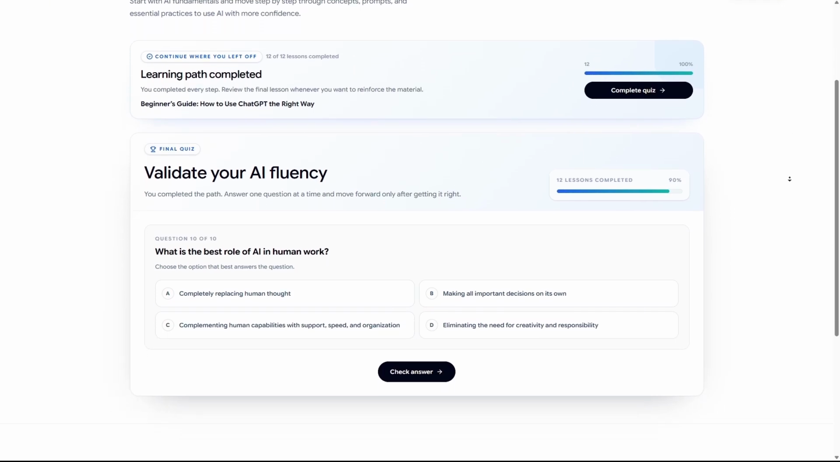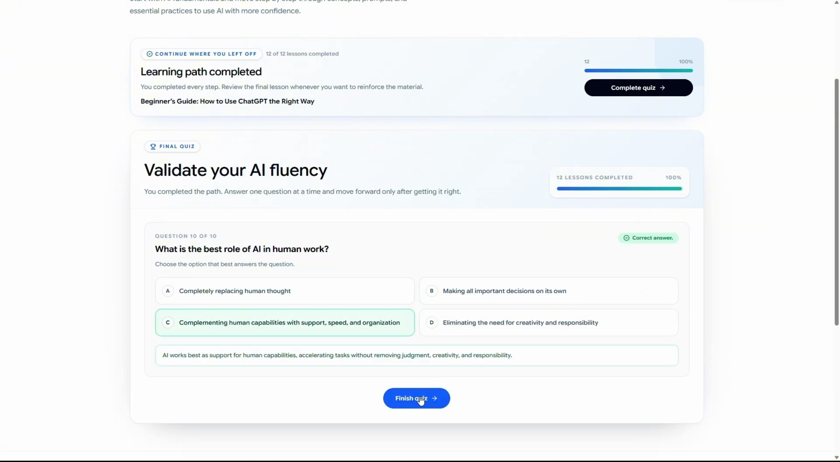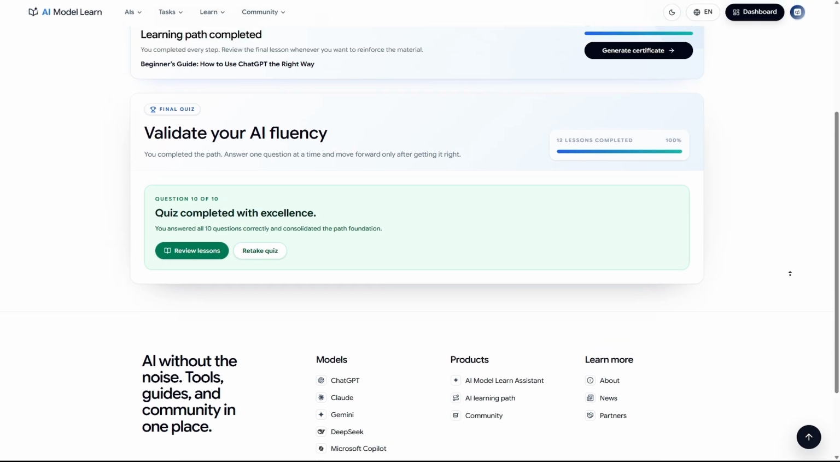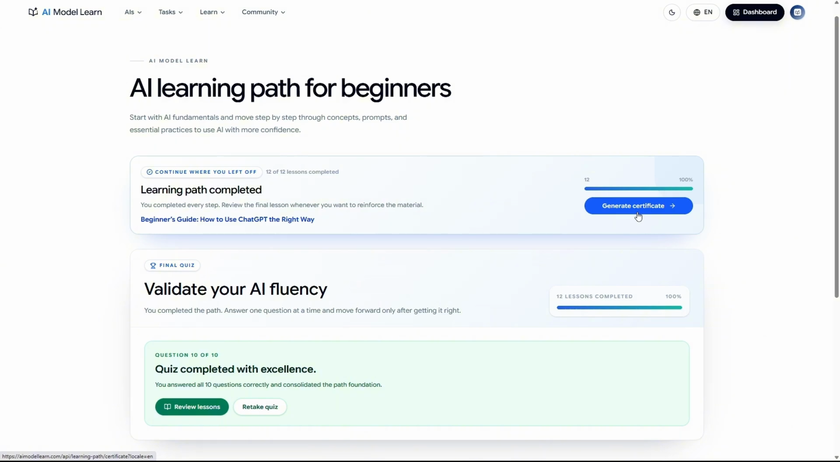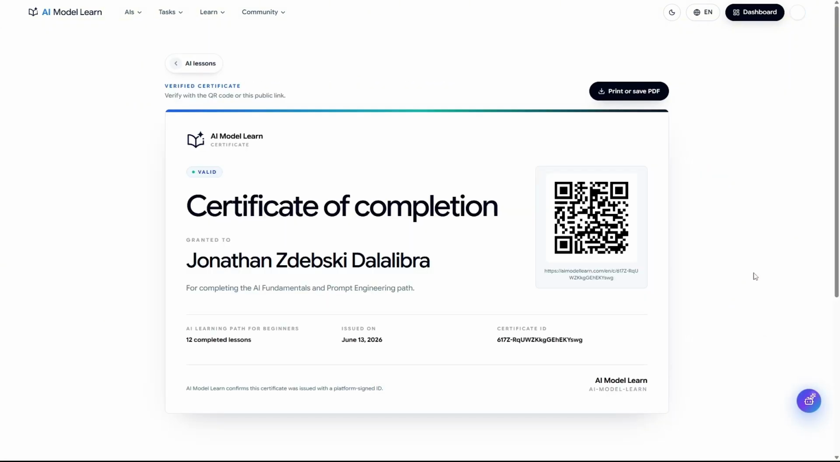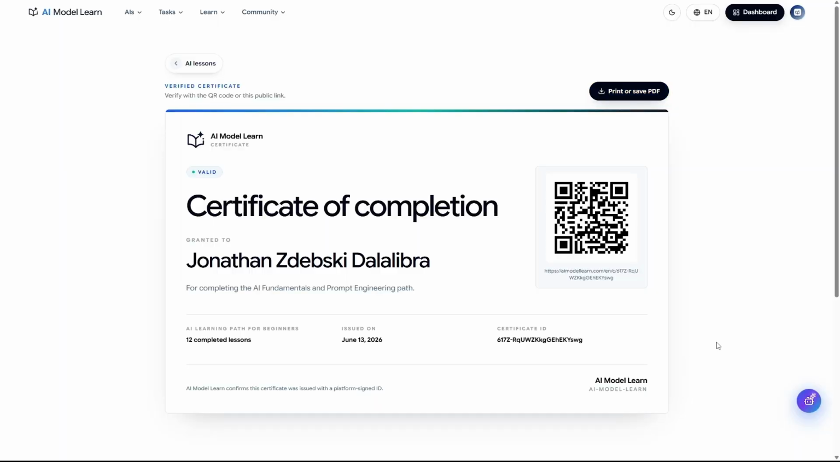After completing all 12 lessons in the learning path, you will unlock a final quiz consisting of 10 questions designed to assess the knowledge you have gained throughout the course. By answering all questions correctly, you will be able to generate your certificate of completion, which includes a shareable verification link, a unique QR code, and a downloadable version that can be added to your resume, LinkedIn profile, or professional portfolio.